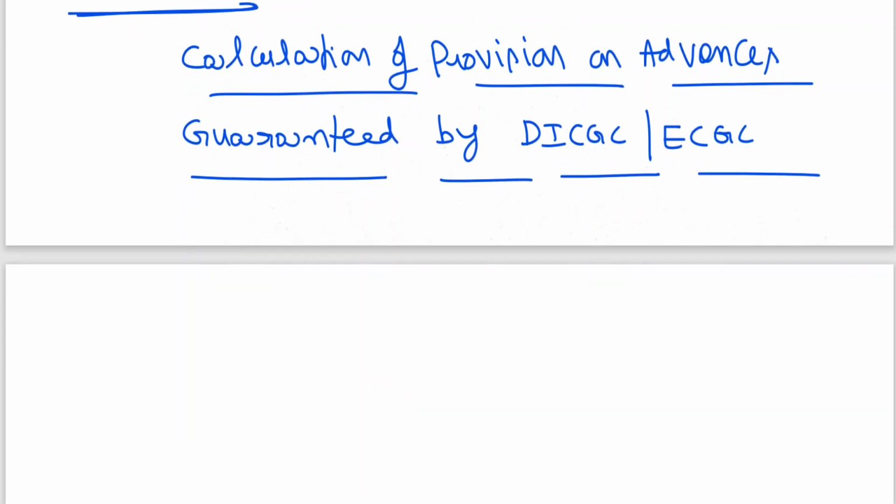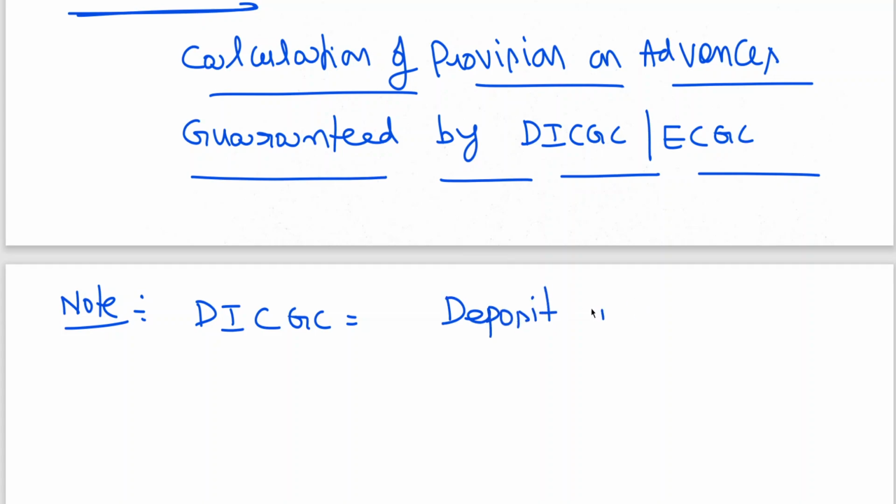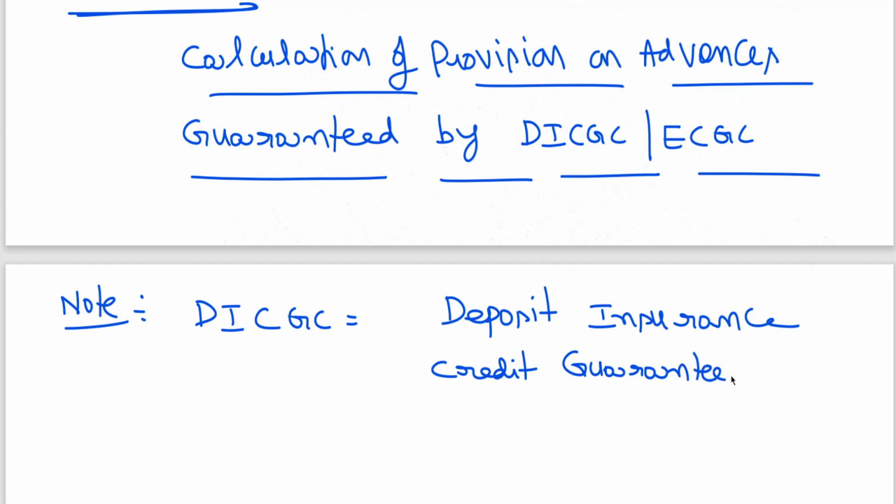So what is the meaning of DICGC? I am giving a note here. DICGC is equal to Deposit Insurance Credit Guarantee Corporation.